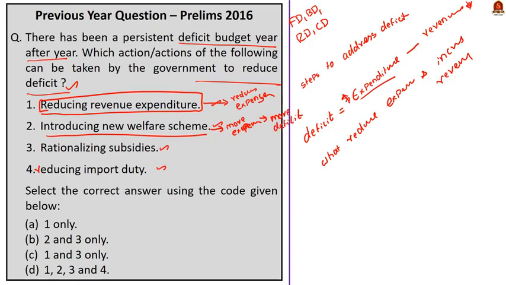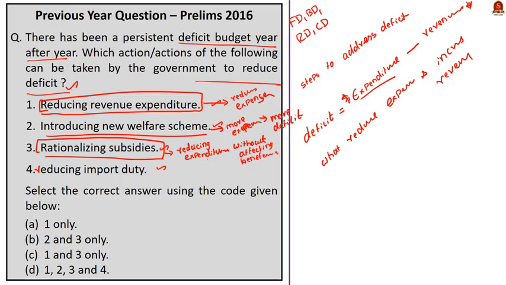Now let us take up the third action. Rationalizing subsidies. First of all, what does rationalizing subsidy actually mean? Rationalizing subsidy means the steps taken by the government to control the leakages in the subsidies. For example, introducing direct benefit transfer for LPG subsidy is a form of rationalizing subsidy.